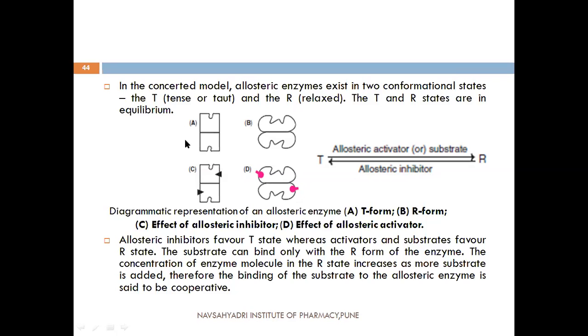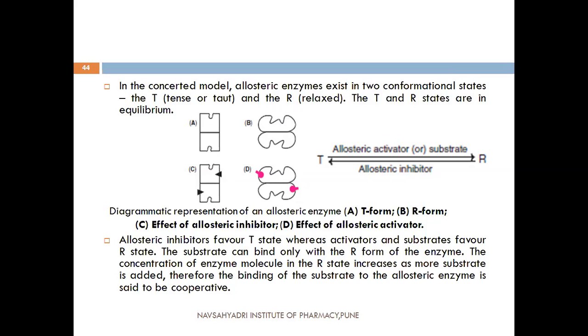See here, figure A indicates the T form, figure B indicates the R form, that is the relaxed form of the allosteric enzyme, then figure C indicates the effect of allosteric inhibition, and D indicates the effect of allosteric activators.